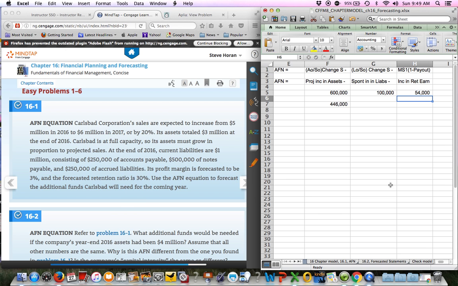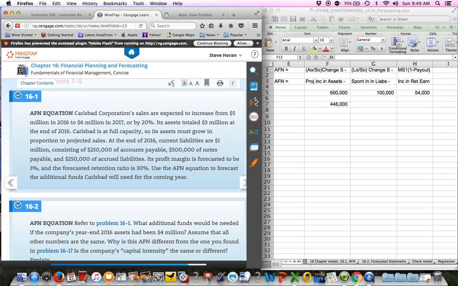And so the formula is my increase in assets minus liabilities minus retained earnings, and I get 446. So for this company to grow by $1 million worth of sales means they need to go out and finance $446,000. They need to find that somewhere, because essentially their assets have to grow by $600,000, and they've got to find the money for that. Internally, they'll generate $154,000. So externally, they have to go out and get $446,000. Okay, so that's question 1.